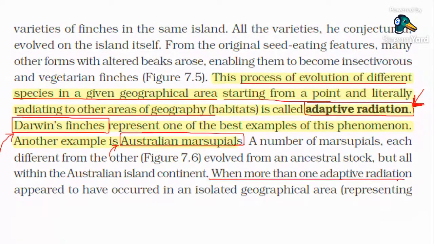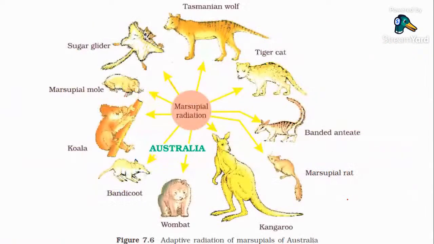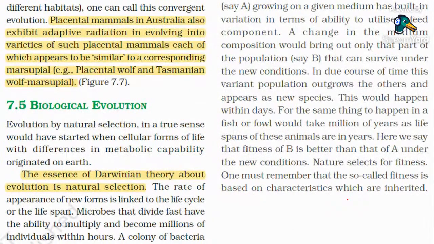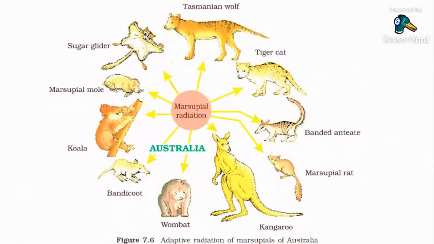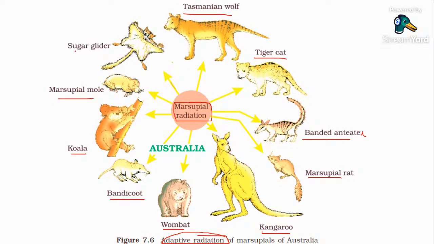When more than one adaptive radiation appears to have occurred in a geographical area, it refers to the formation of what? Convergent evolution. Look everyone, marsupials in Australia have radiated. So this is an example for an adaptive radiation of marsupials. Tasmanian wolf, tiger cat, banded anteater, marsupial rat, kangaroo, wombat, bandicoot, koala, marsupial mole, sugar glider.